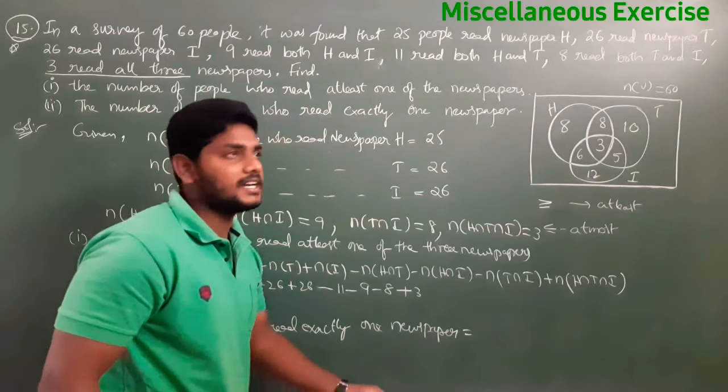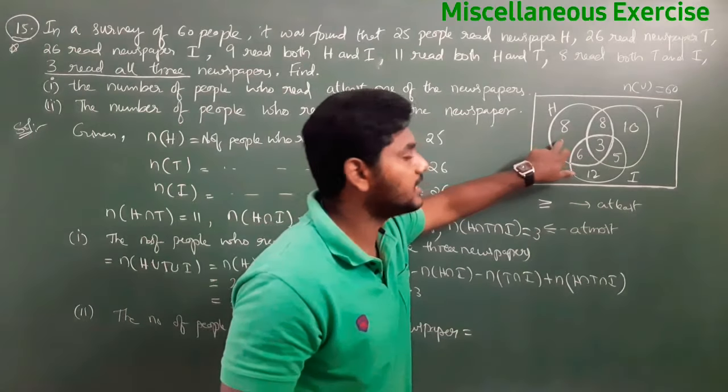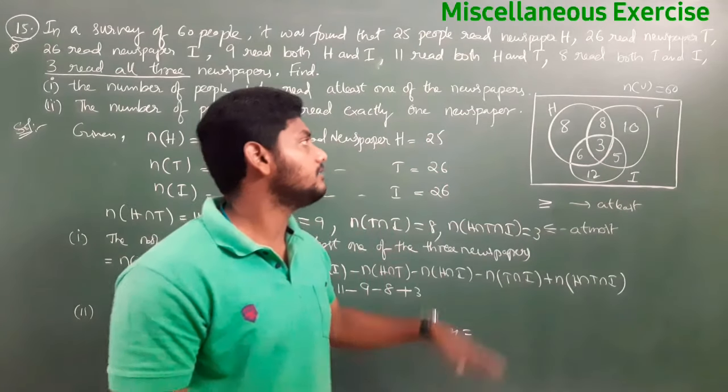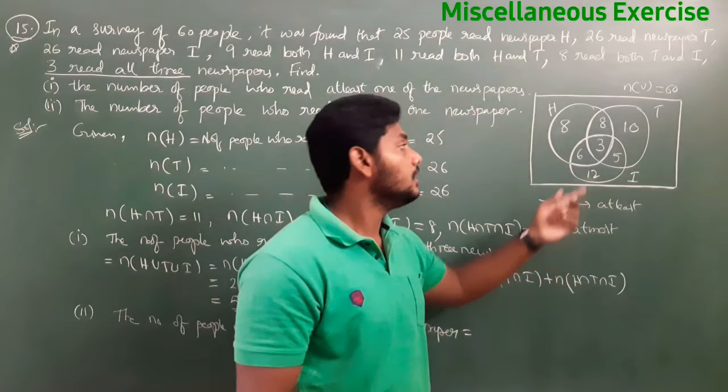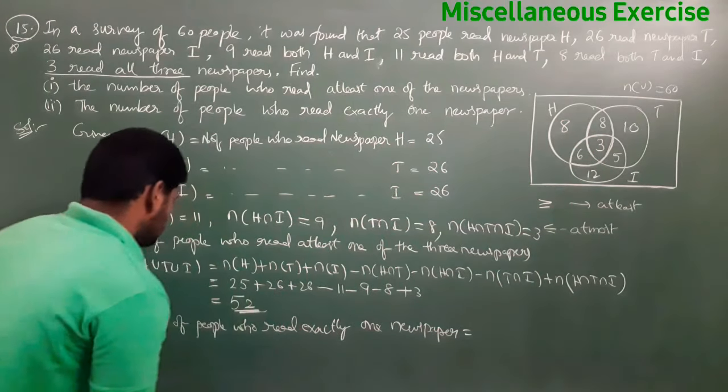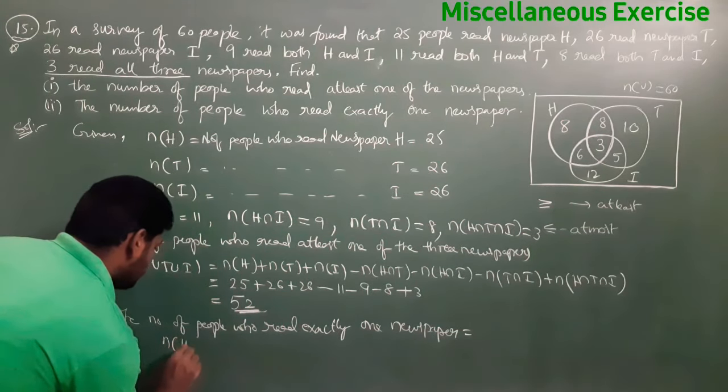Remember that exactly one newspaper means don't write only this 8 or only 10 or only 10. Exactly one means that one may be H or T or I. Now how to find 8? How to find 8 from this? That is, see, very important.